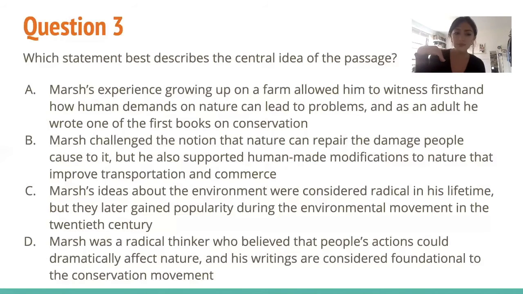D, Marsh was a radical thinker who believed that people's actions could dramatically affect nature, and his writings are considered foundational to the conservation movement. So this combines all of the ideas that we talked about in the beginning and summarizes the entire passage pretty well. So the answer is D.